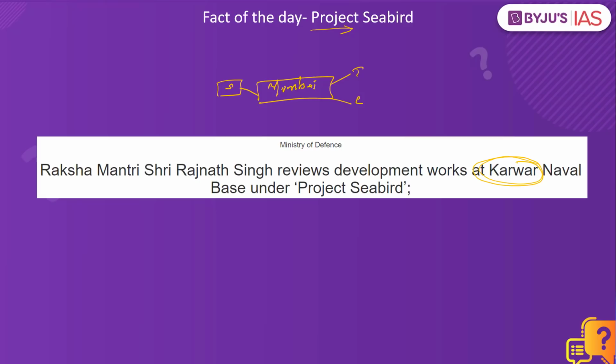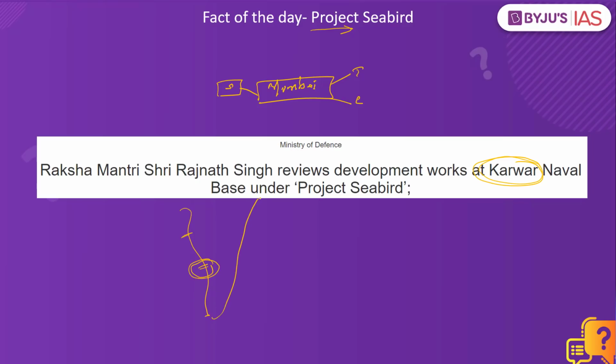So this Project Seabird was given permission in the year 1999, and it happens to be the largest naval infrastructure project for India, which involves the creation of a naval base at Karwar on the western coast of India. Now the question is, why was Karwar selected? That is because it offers a naturally deep water harbor. It also has significant land area for expansion, and at the same time it is at the center, which means it is not close by to Mumbai or at the extreme point of Kerala, but instead it is at the central level when it comes to the coast of India.